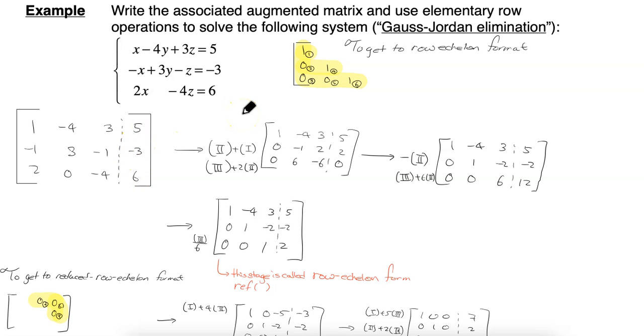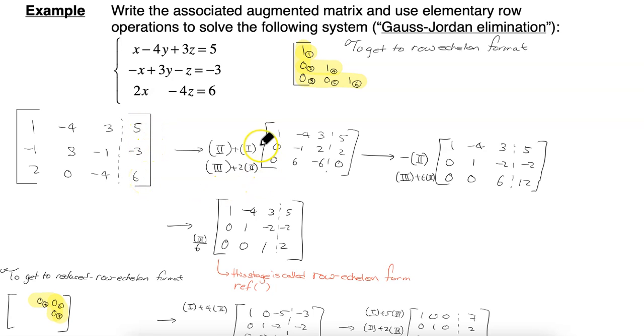So firstly, make sure that you know how to write an augmented matrix. This is 1x minus 4y plus 3z equals 5. So the augmented matrix is 1, negative 4, 3, 5. You do the same with the other two rows.